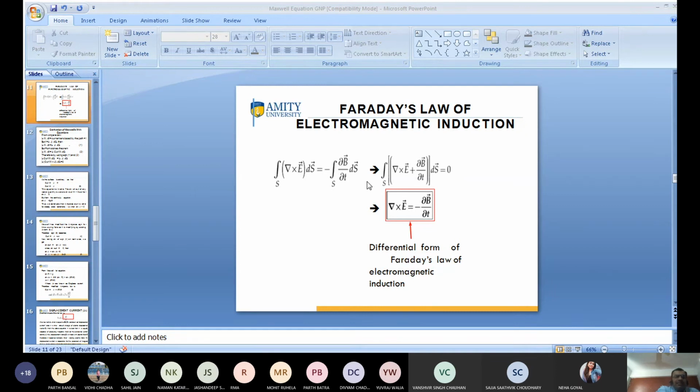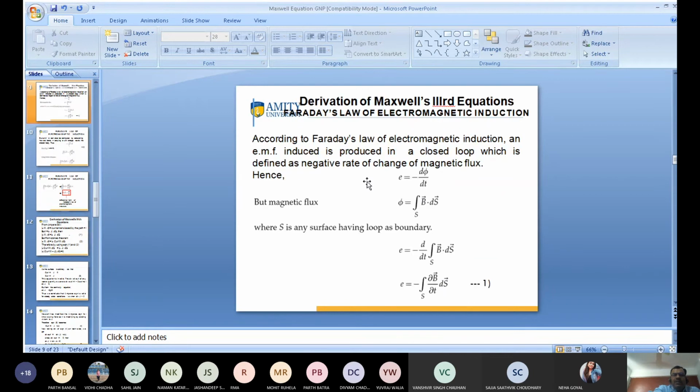So again, I just want to revise this because this is very important. If you ask about the examination, this is very important. According to Faraday's law, the electromotive force is equal to the negative rate of change of magnetic flux. So we can write here E is equal to minus d phi by dt, and phi is known as magnetic flux, which is the surface integral of B dot ds. So E is equal to minus d by dt of B dot ds. I move d by dt inside the bracket. So we can write E is equal to minus del B by del t into ds.